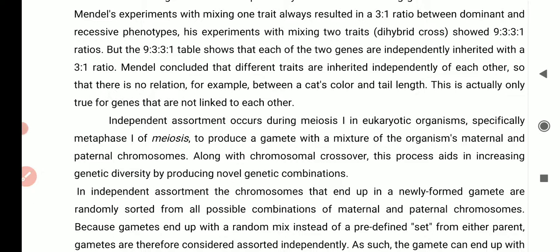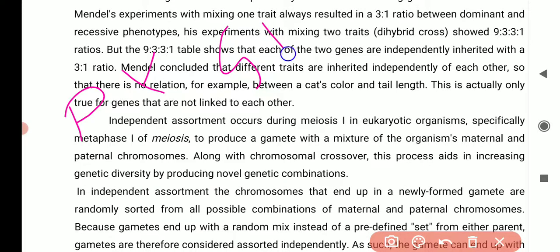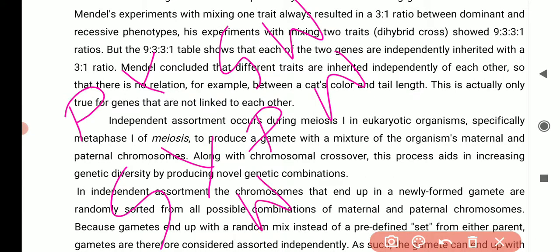Let's say here he took a purple flower, yellow seed, and then a green seed and white flower. The first generation he makes like that. Then he makes another way, P, W, Y, G. Then another generation he makes W, P, G, Y.